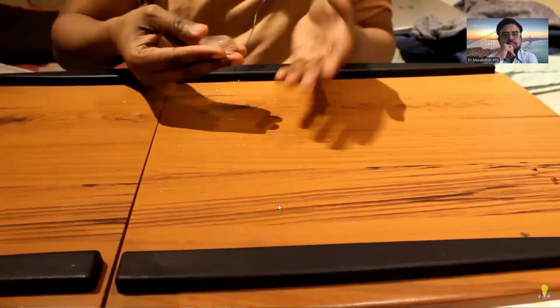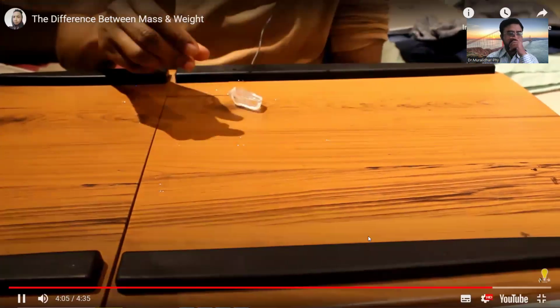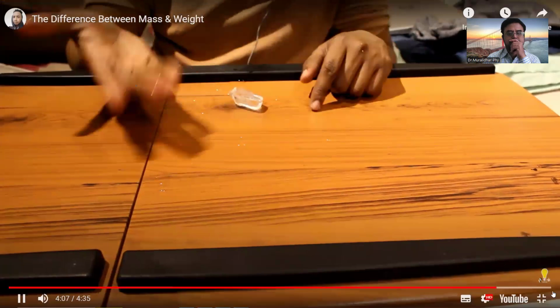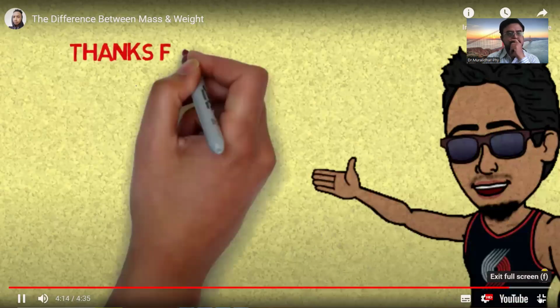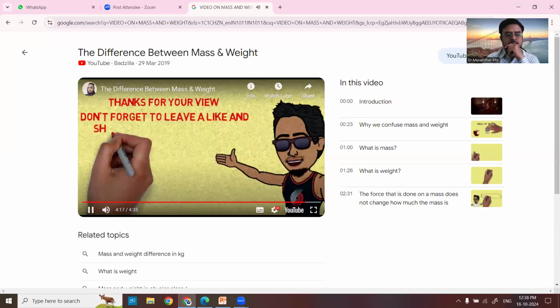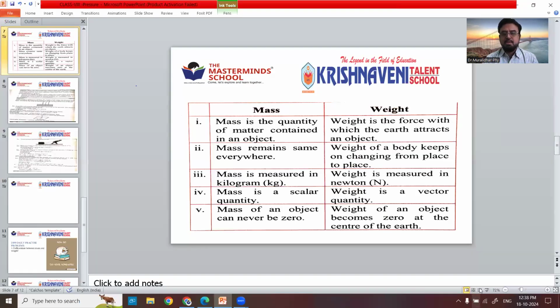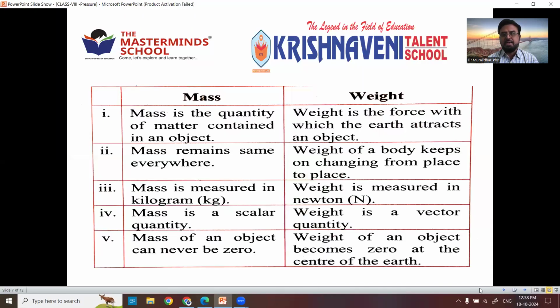And there's always a downward force that is for gravity. And this force of gravity that's acting on the mass is the weight. So that is the very important concept in physics, especially in the chapter on mass and weight.